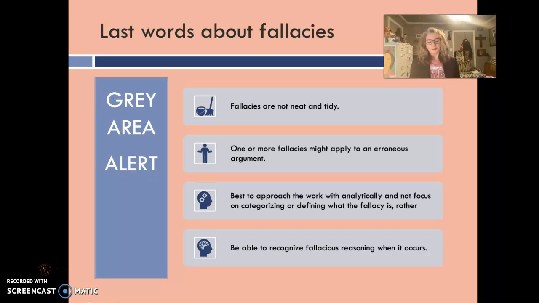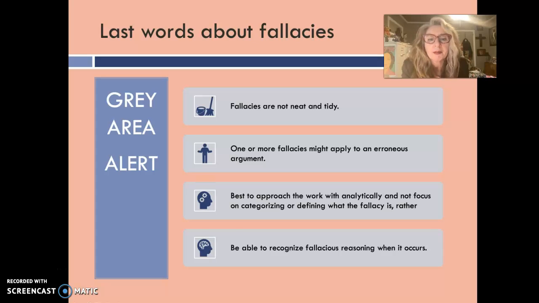All right. Last words about fallacies. We're almost there, folks. Fallacies are not neat and tidy. Okay. The important thing you want to focus on is finding the error in the reasoning and seeing it and understanding what error that person is making, or what error that author is making, or what error that news agency is making. And one or more fallacies might apply to an erroneous argument.